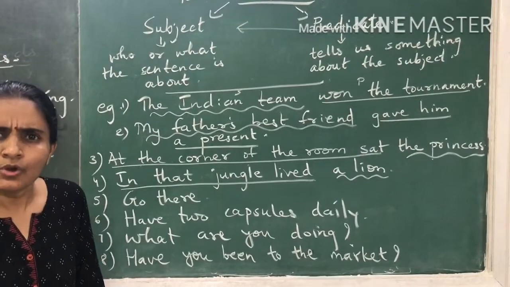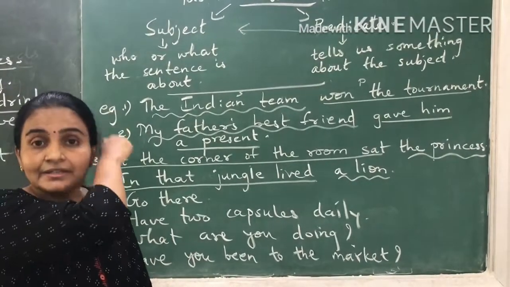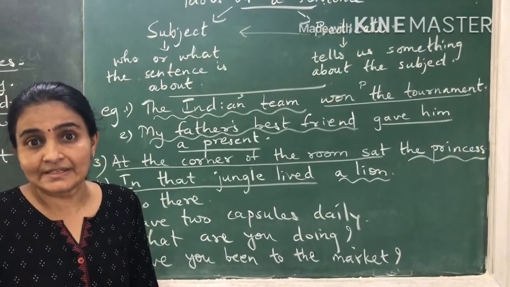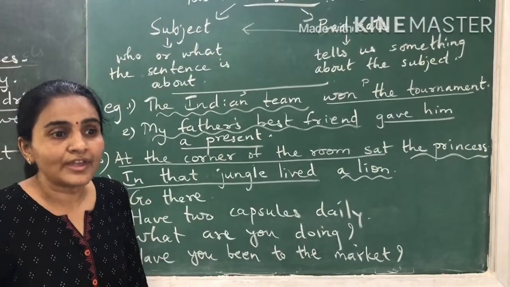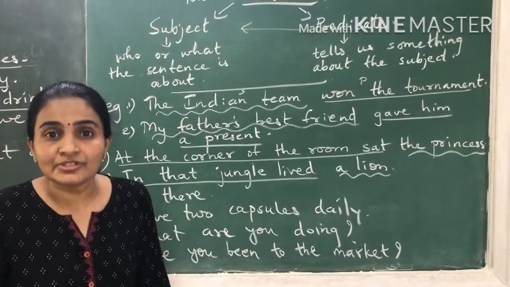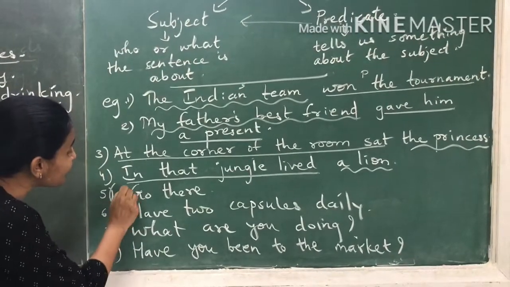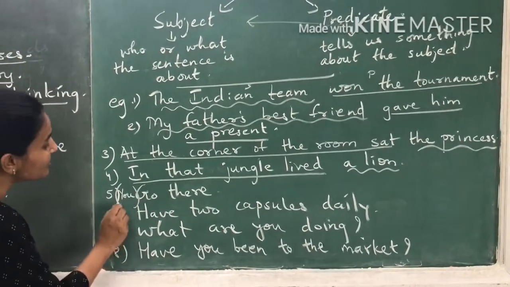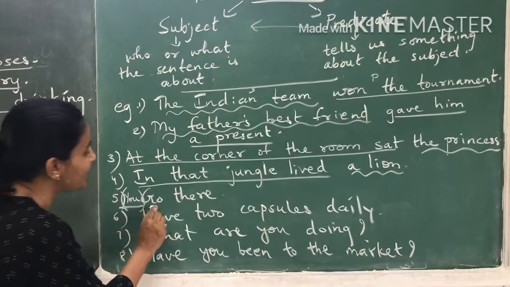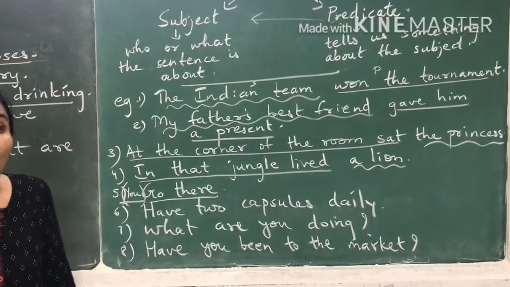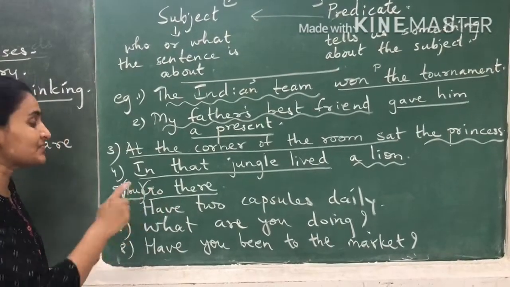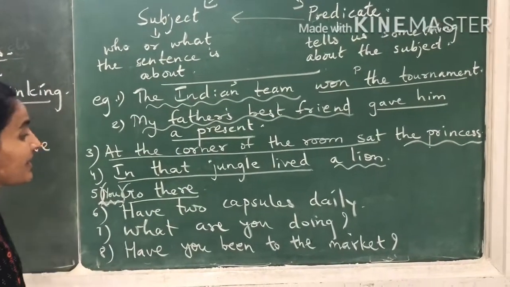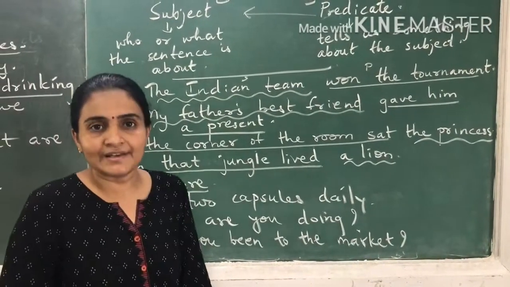Now look at this sentence. "Go there." Now this sentence, say you are ordering someone, command or request or such sentences. Over here, go there. I am looking at a person and I am telling that person go there. So over here the subject is understood. Say for example, I am saying you. So over here we should understand you as the subject and go there is the predicate. Over here what have we done? We have added a subject on our own. So you is the subject, go there is the predicate. "Have 2 capsules daily."